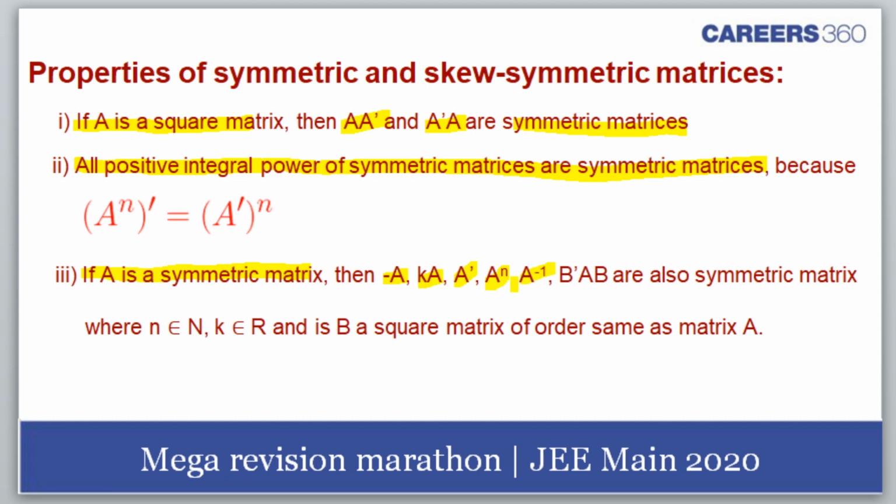No, A raised to power n would be symmetric only is written. Sorry, B dash AB. Please note that B dash AB are also symmetric matrices. Okay, wherever n belongs to natural numbers, k is a real number, and B is a square matrix of order same as matrix A. Am I right?